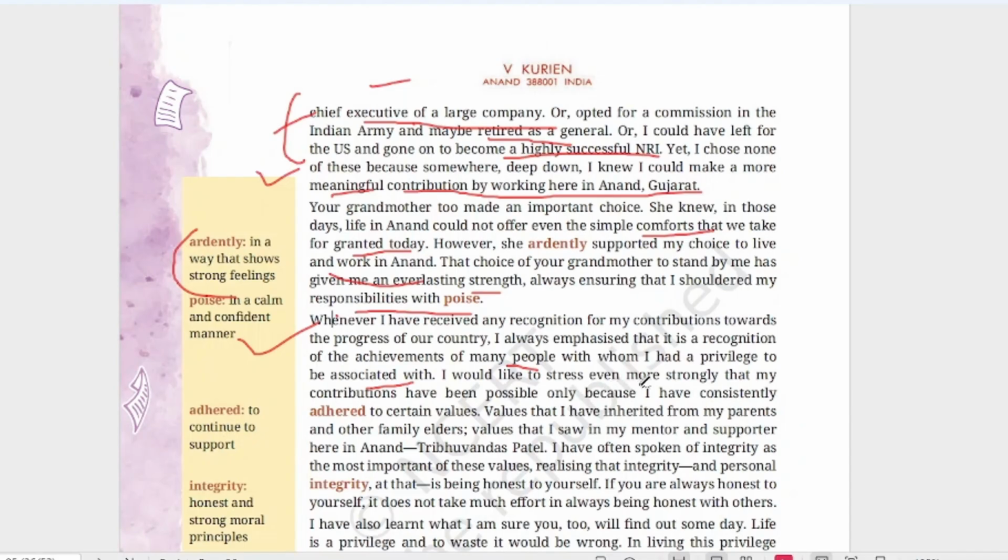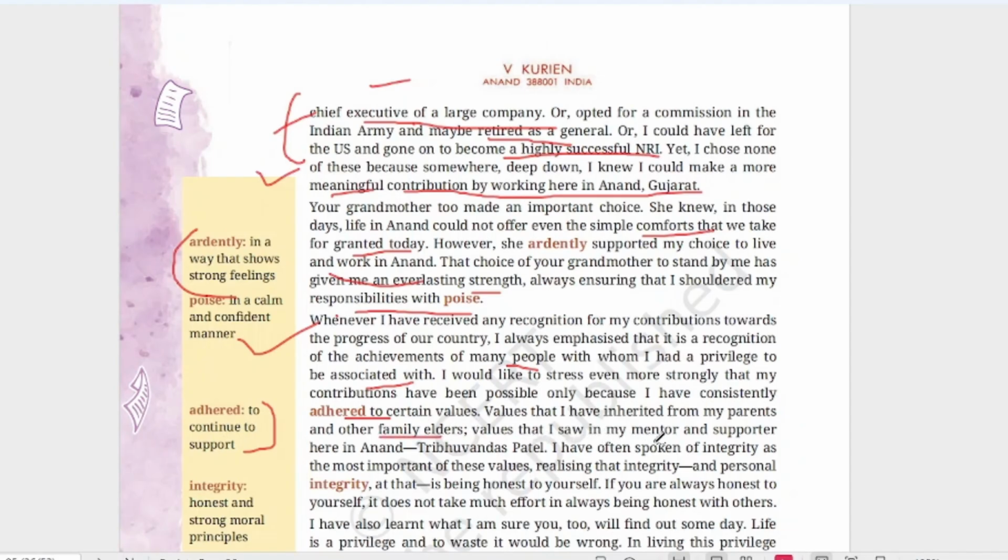I would like to stress even more strongly that my contributions have been possible only because I have consistently adhered to certain values. Now, what is adhered? To continue to support. So, he is saying that the contribution he has made was only possible because he consistently adhered to certain values. That means he had some values in his life and he was following them very strictly. Values that I have inherited from my parents and other family elders. So, from where did he get these values? From his parents and other family elders.